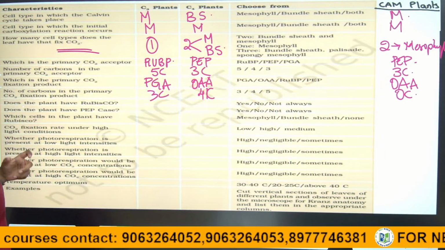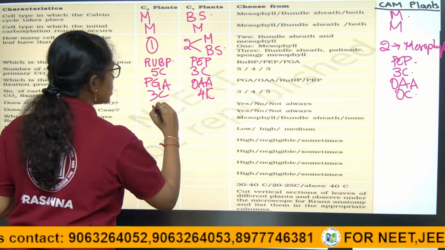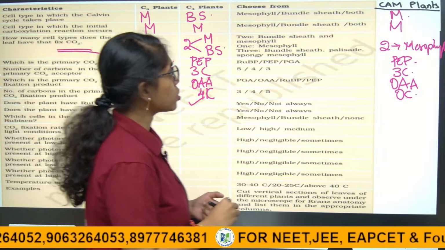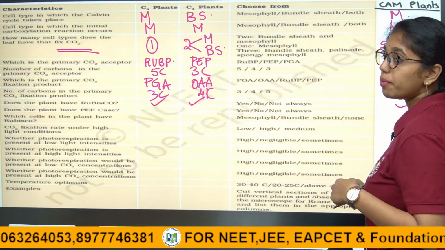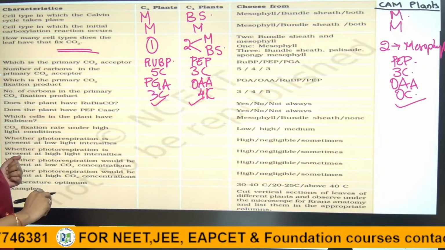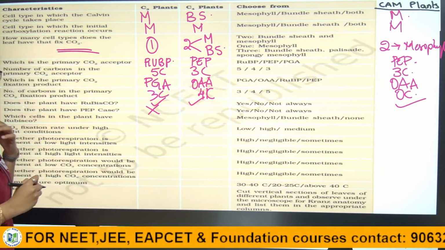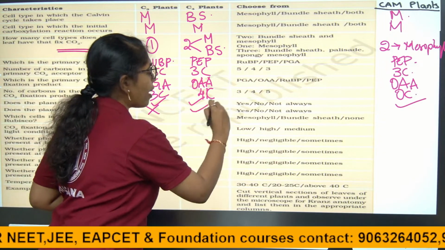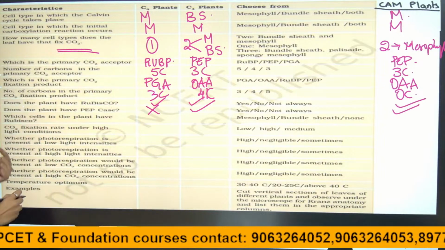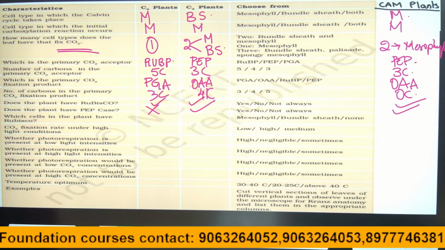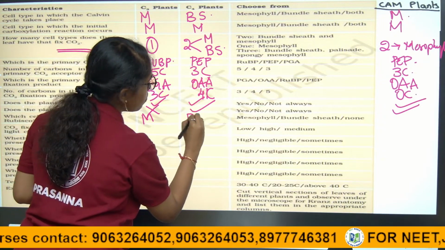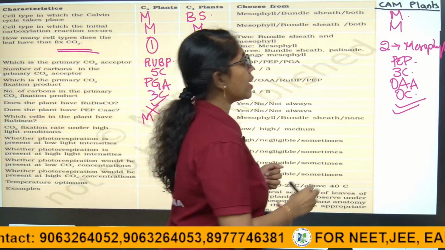Does the plant have any Rubisco? Of course, C3 plants have Rubisco, C4 plants have Rubisco in the bundle sheath cells. Here also Rubisco is there, but it is activated during daytime. Does the plant have pepcase? No, C3 plants don't have pepcase. C4 plants will have pepcase and CAM plants also will have pepcase. Next, which cells in the plant have Rubisco? In C3 plants in mesophyll cells, in C4 plants it is bundle sheath cells, in CAM plants also it is in mesophyll cells.